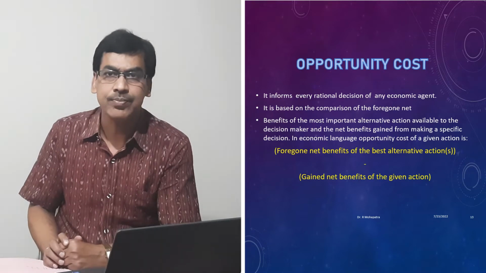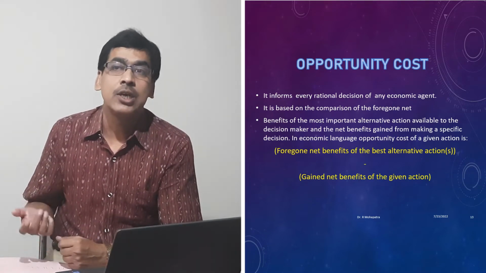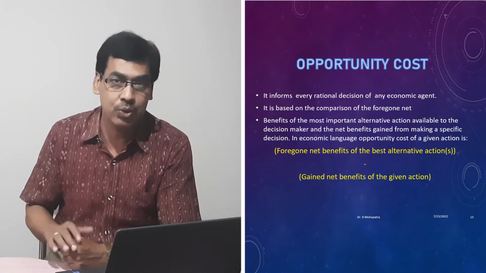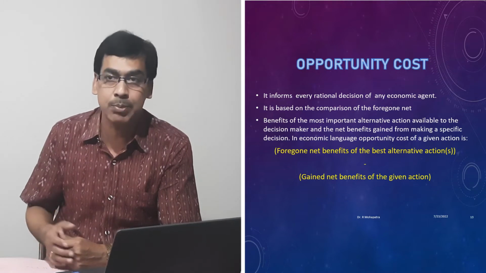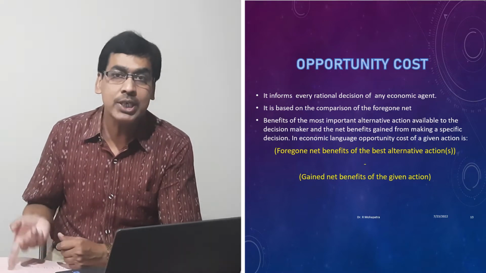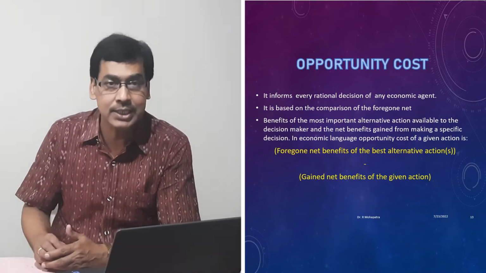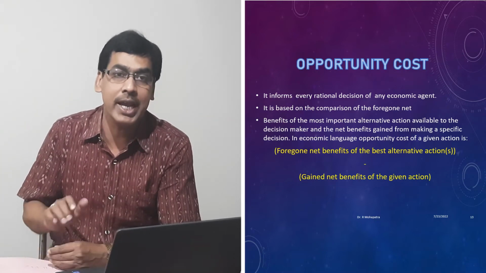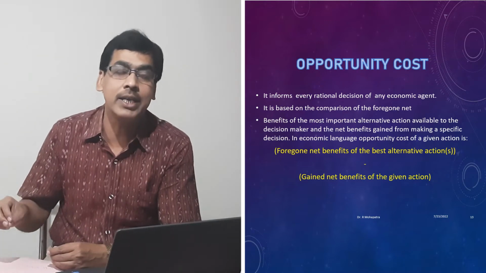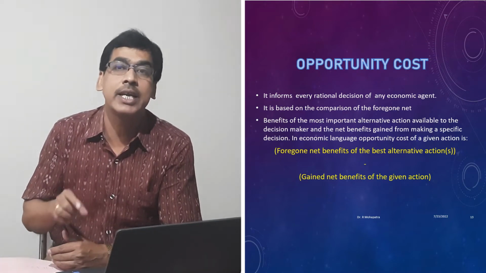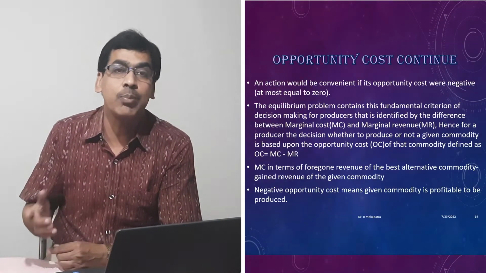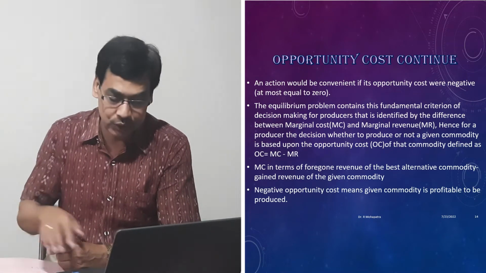Simply we write OC. The opportunity cost applies to resource use. If the first choice of the consumer is to spend more on education, and the second priority is health spending, then health spending is the opportunity cost of spending on education. So opportunity cost is the cost of the opportunity lost. Whenever we take a particular decision X, whatever we lose, suppose it is Y, then the cost of losing Y is the opportunity cost of taking X. So if we spend more on education, then the opportunity cost of education is the spending on health.